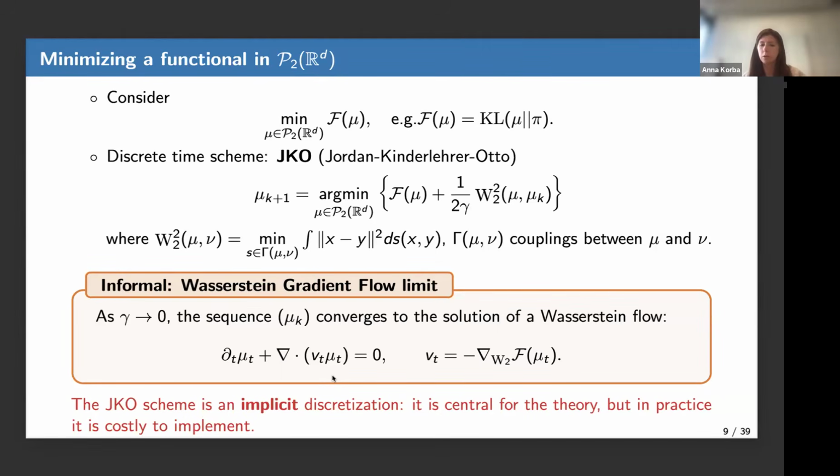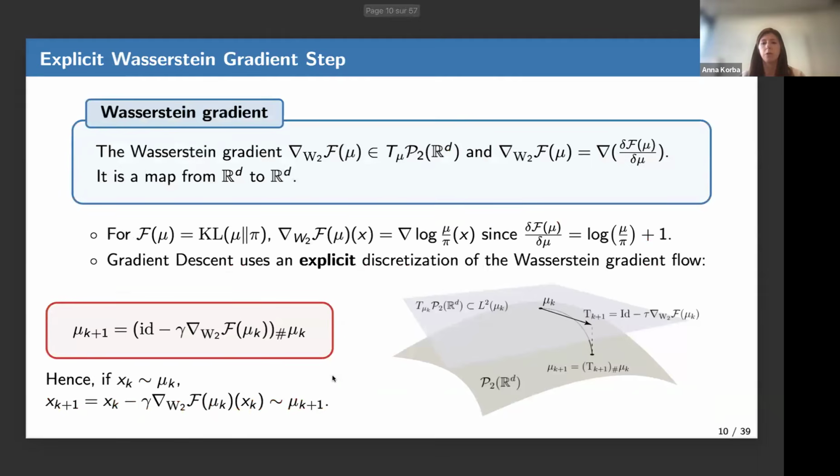If you want to consider a less expensive scheme, you may want to consider explicit time discretization, in the same manner as we were considering gradient descent before in the R^d case. So how can I consider an explicit time discretization if I'm optimizing on the space of probability distributions?